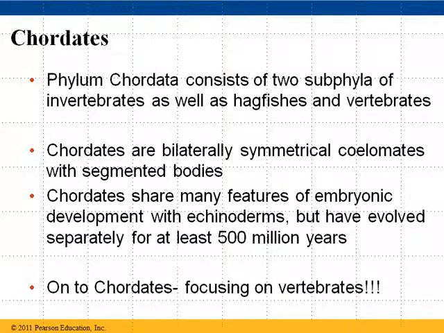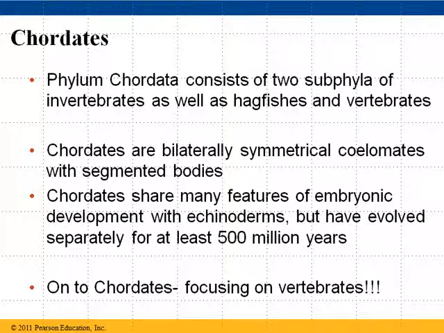Alright, and that would be it. And then we would go on to the chordates. The chordates are going to include the vertebrates we're going to look at. These are all bilaterally symmetrical coelomates with segmented bodies. You don't really think about mammals like humans having segmented bodies, but we'll talk about how that is very true.